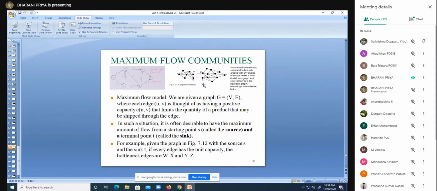See here, look at this graph in 7.12. If every edge has 1, then obviously YZ and WX will also have 1 capacity. So here there are no residual or min cut definitions. By seeing this graph itself, they have simply deleted YZ and WX.